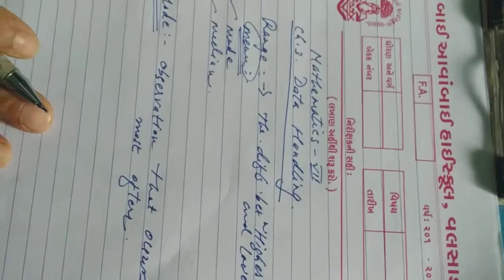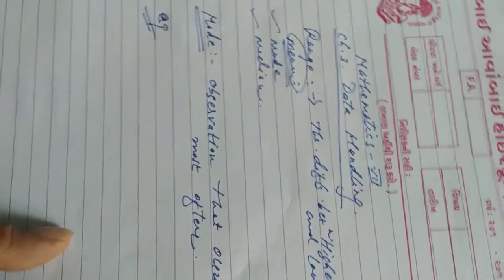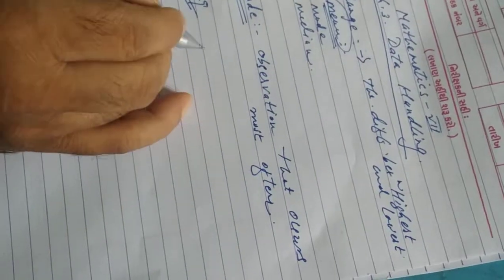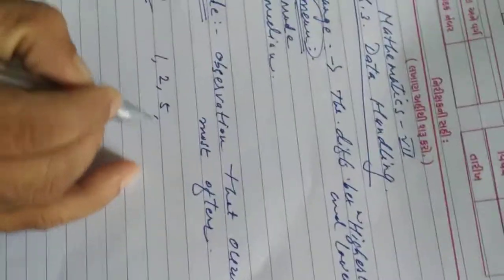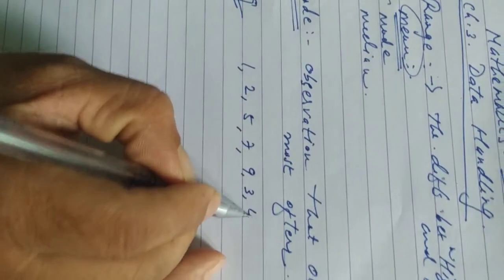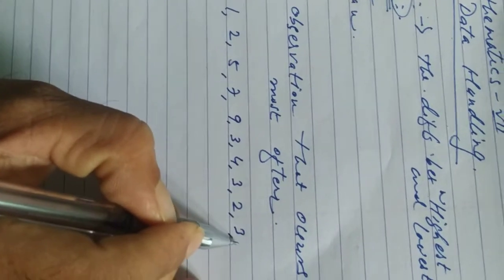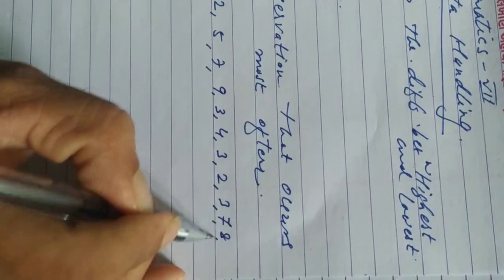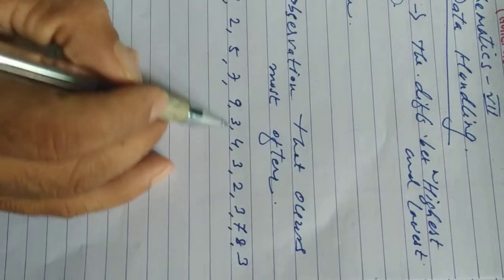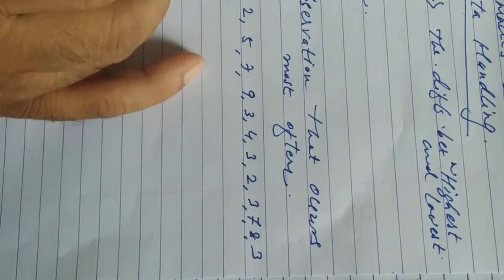Mode. Example. Suppose we have some observations like 1, 2, 5, 7, 9, 3, 4, 3, 2, 3, 7, 8, 3. So there are 13 different observations.